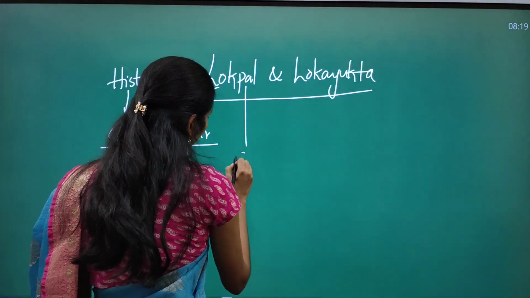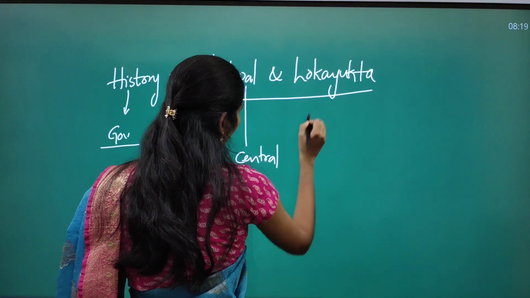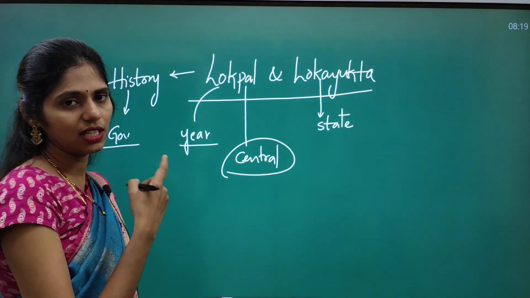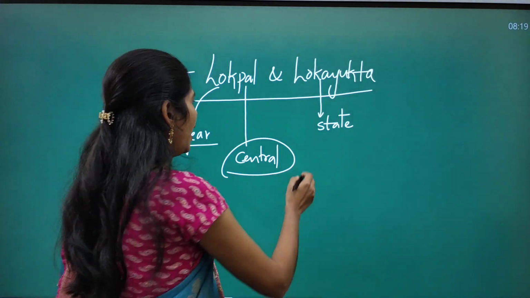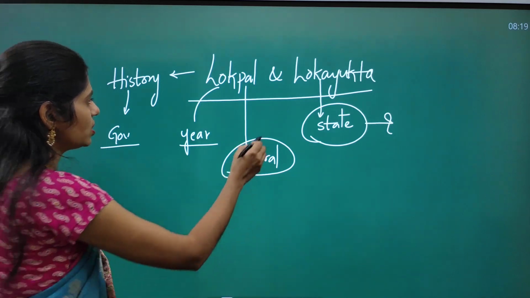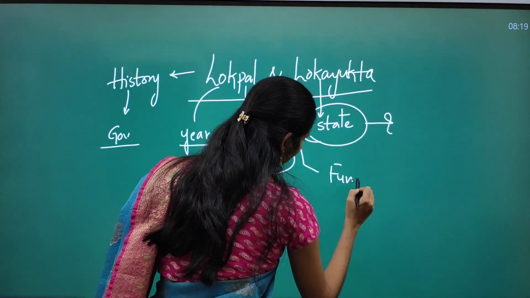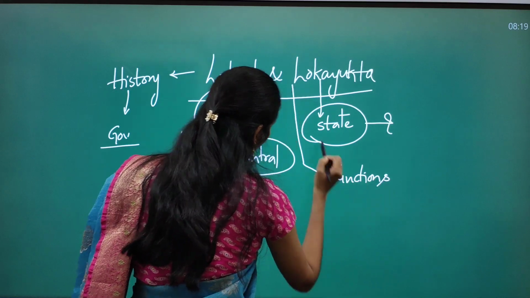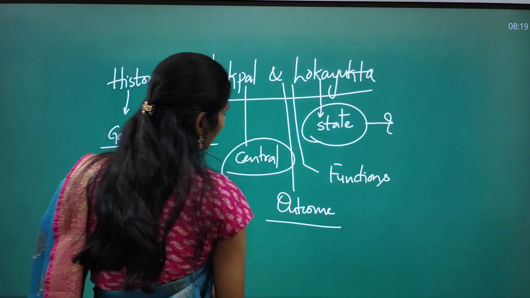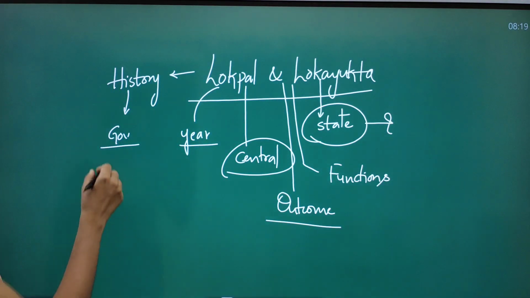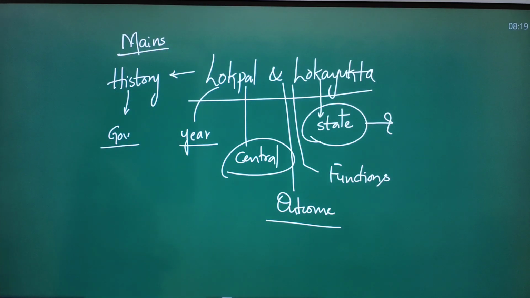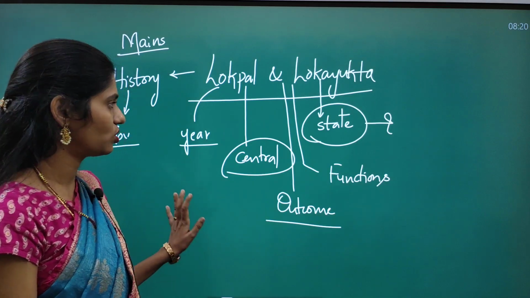At the central level we have Lokpal, and at the state level we have Lokayuktas. You have to see which states have these Lokayuktas, what are the functions of Lokayuktas and Lokpals, and what is the outcome. This topic is most important from your mains point of view, so you have to see this topic for sure.